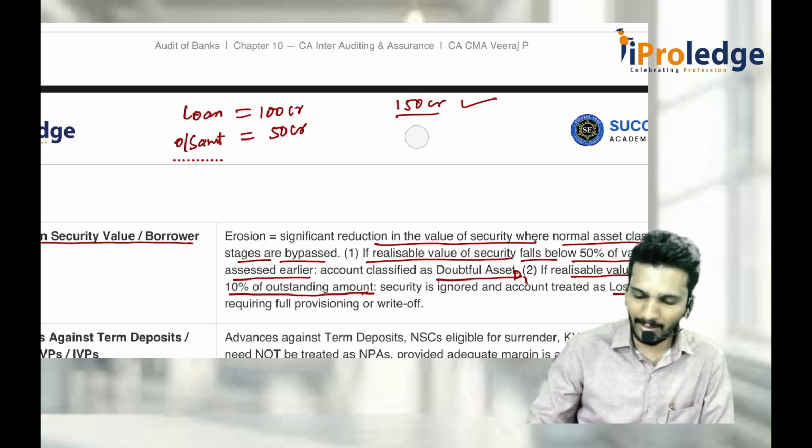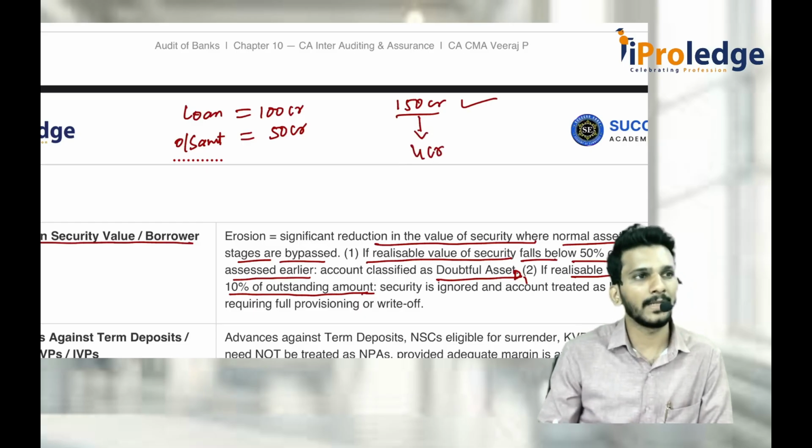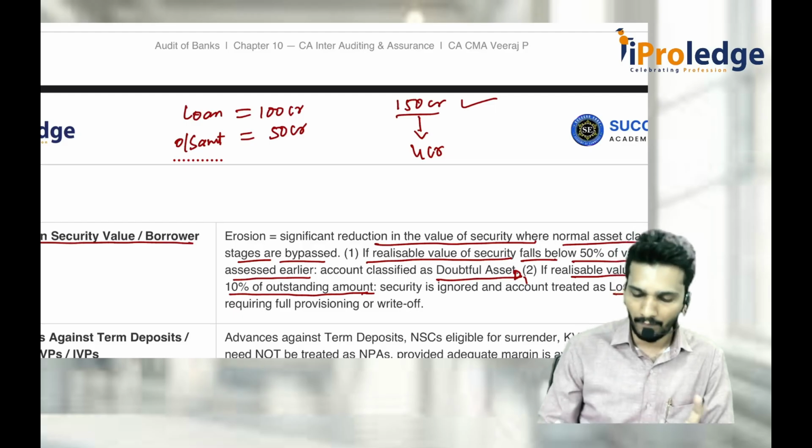No, sir, it did not become 60 crores. It became, what is this? 4 crore rupees. It became 4 crore rupees. Now you check the 50% part, you will keep it aside.